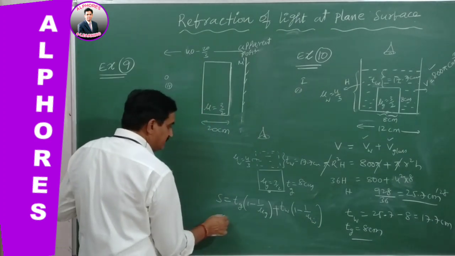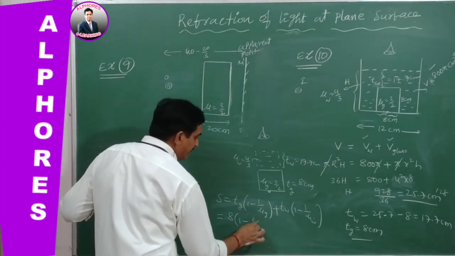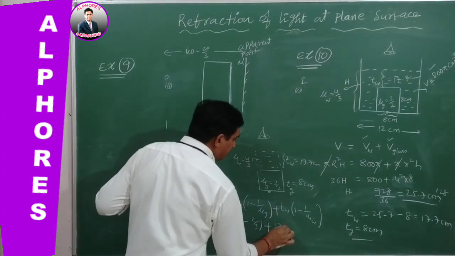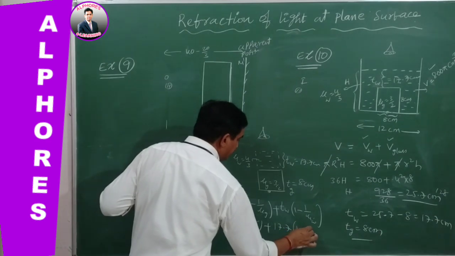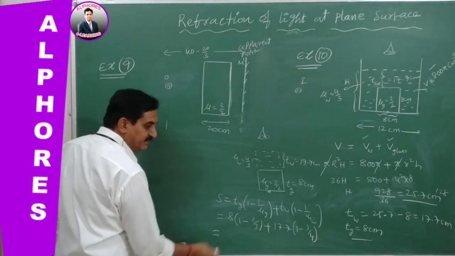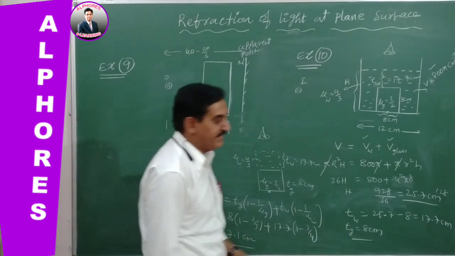Right? Simplify this. 8 into 1 minus 2 by 3 plus 17.7 into 1 minus 3 by 4. After simplifying, you will get roughly 7.1 centimeters.